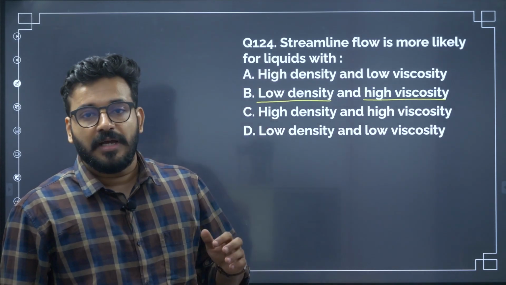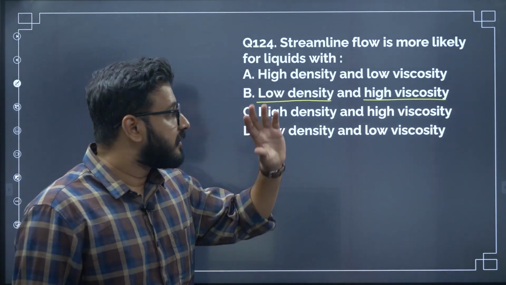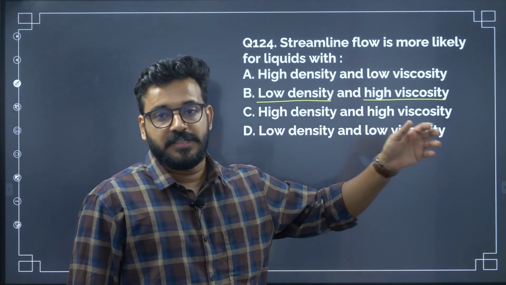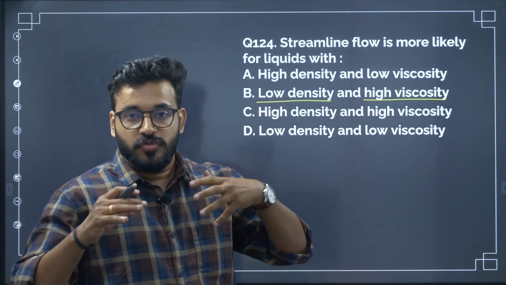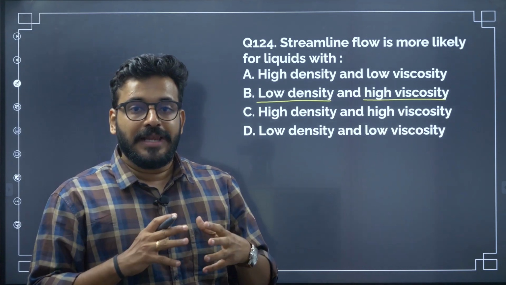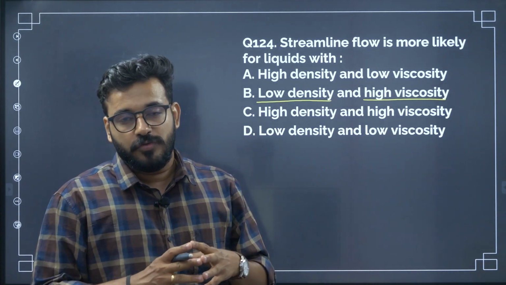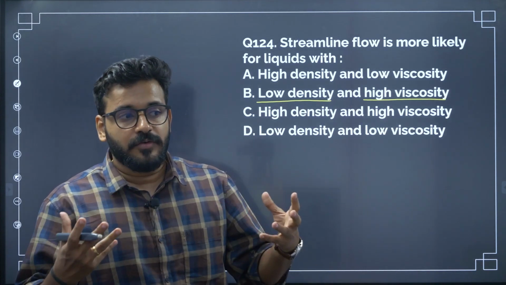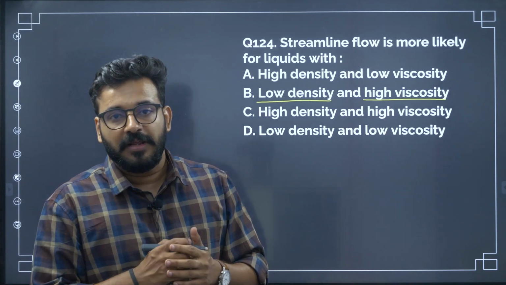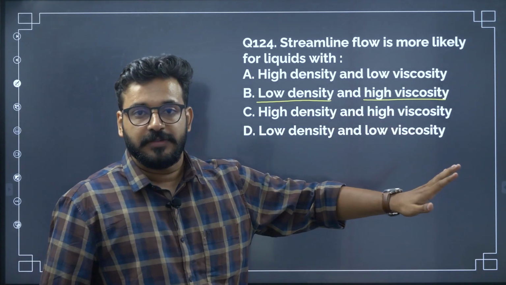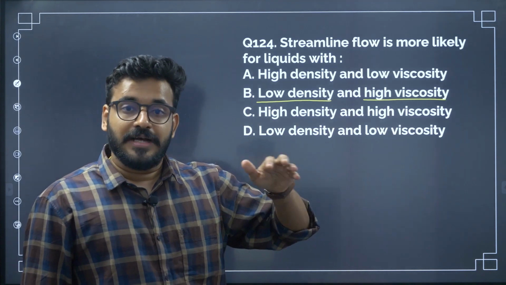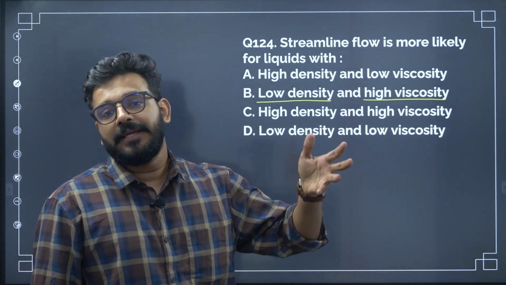So when they both are in sync, liquids with low density and high viscosity, okay, density is very less, viscosity is very high, such materials will have a very good streamline flow. So if you look at any kind of mathematical formula for streamline flow, they all emphasize low density and high viscosity. Such liquids are more suitable for the streamline kind of motion.